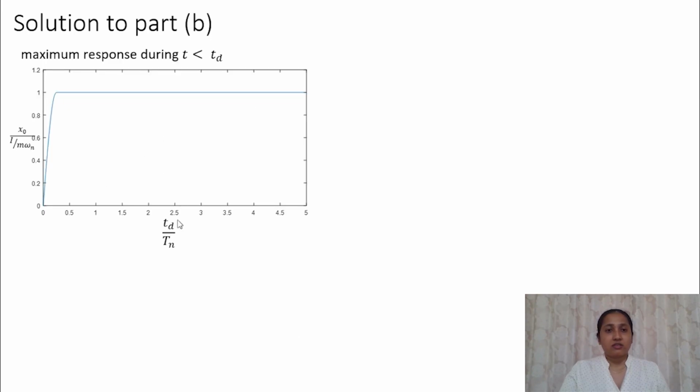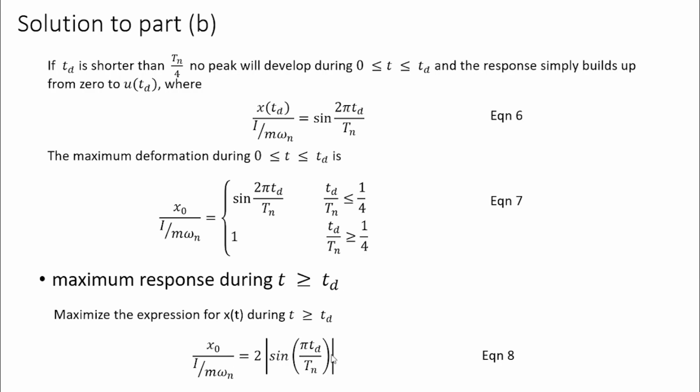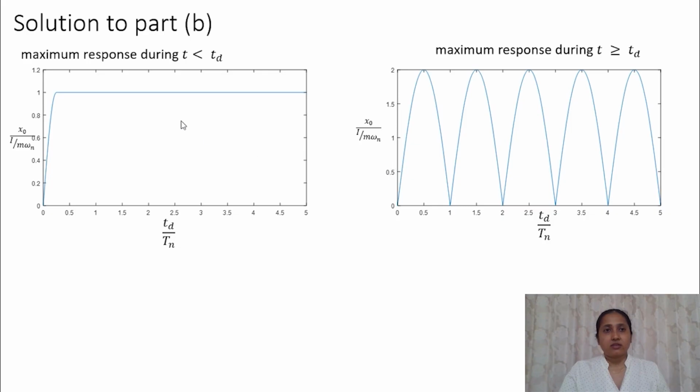So if Td by Tn is less than 1 by 4, the response increases from 0 to 1, and when it is more than 1 by 4, the amplitude is 1. And maximum response when t is greater than Td, this follows this curve, and that will be according to this expression. So now we can find the maximum response for all the values of t, that is when t is less than Td and when t is greater than Td.